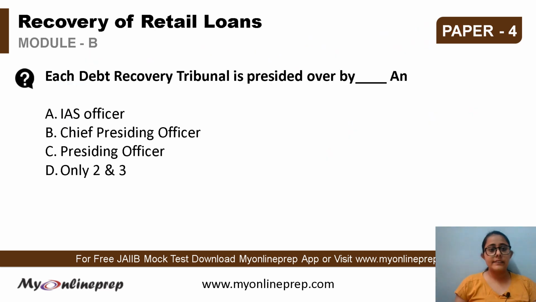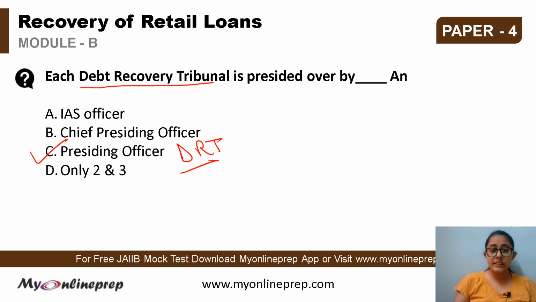The question says, each debt recovery tribunal is presided over by dash. It is regarding the debt recovery tribunal. Which individual or position presides over the debt recovery tribunal? Options are A, IS officer, B, chief presiding officer, C, presiding officer, or D, both 2 and 3. So the correct option here is presiding officer. Every DRT has one presiding officer that presides over all the functions of the DRT.